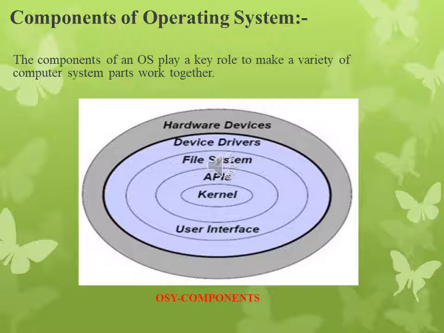Next, file system. A file system is normally organized into directories for easy navigation and use. These directories may contain files and other directories. An operating system does the following activities for file management. It keeps track of information, location, uses, status, etc. The collective facilities are often known as a file system. It decides who gets the resources, then allocates the resources and deallocates the resources.